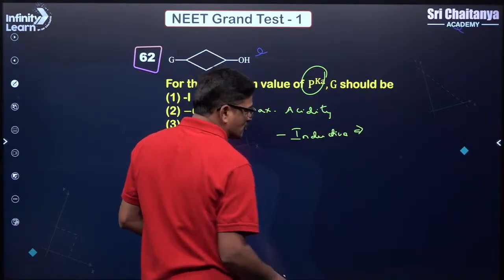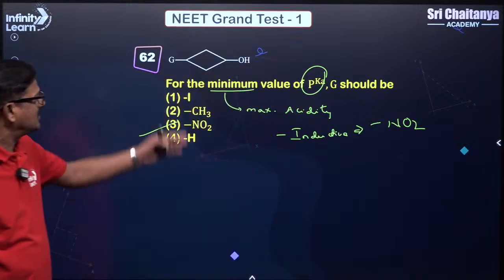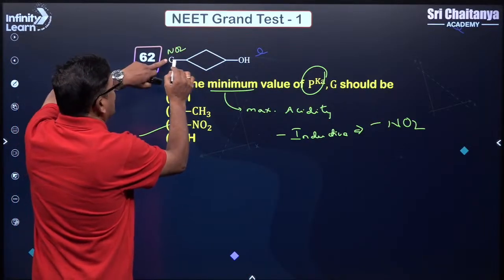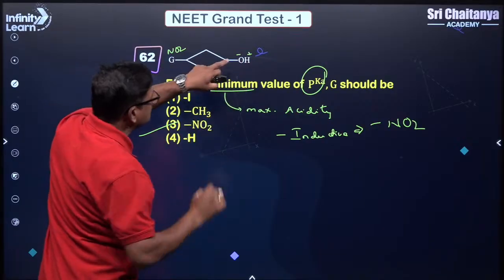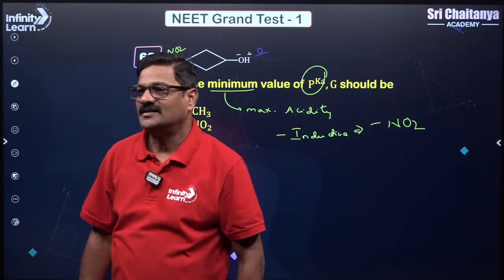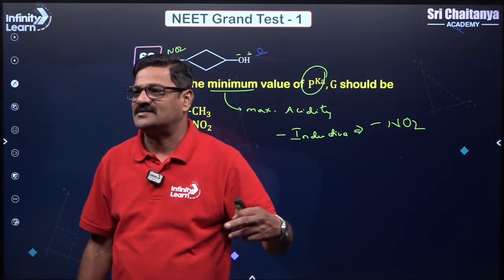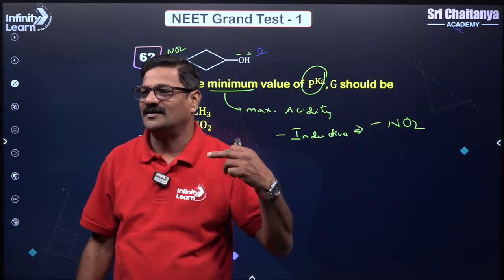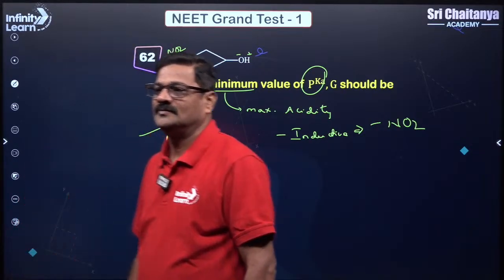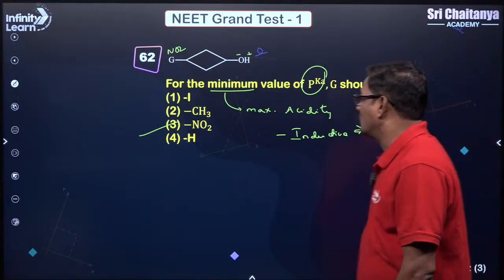It is supposed to be the nitro group. So if you take this as a nitro group, this nitro group is going to make this alcohol more and more acidic. Okay, next. Yes, it is going to be 3.